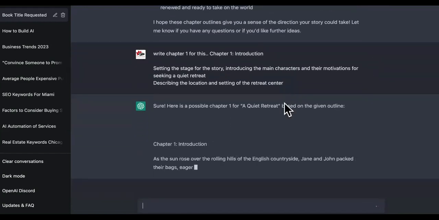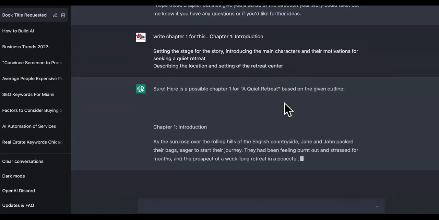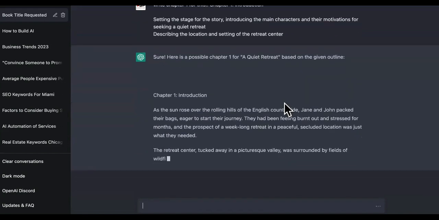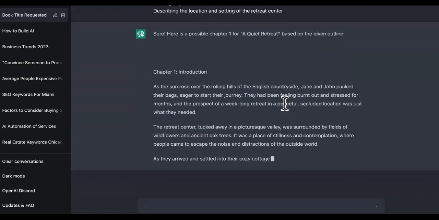As the sun rose over the rolling hills of the English countryside, Jane and Jack packed their bags, eager to start their journey. They had been feeling burnt out and stressed for months, and the prospect of a week-long retreat in a peaceful, secluded location was just what they needed.